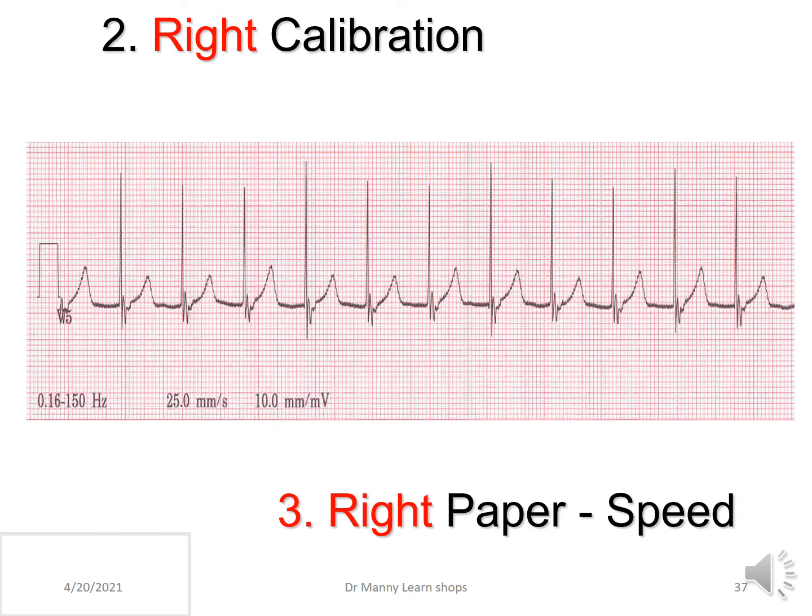Then you've got the right calibration, which we just discussed, and the right paper speed. And we can see at the bottom of the rhythm strip here that the right calibration is 10 millimeters equals 1 millivolt, and the right paper speed is 25 millimeters per second. So that's correct.